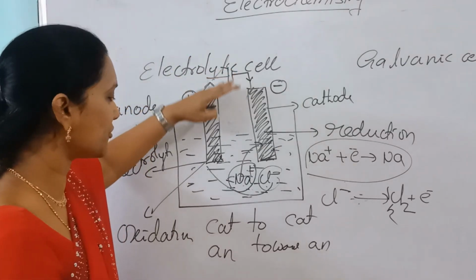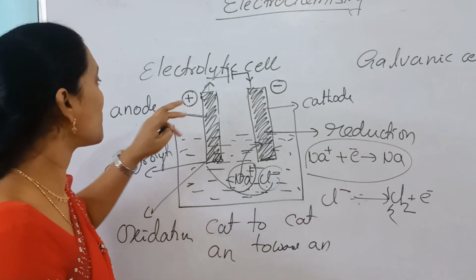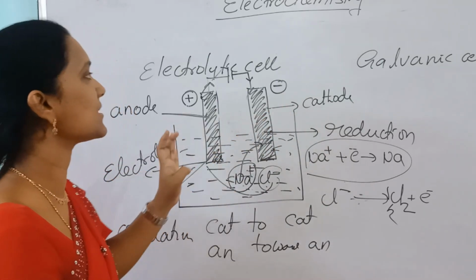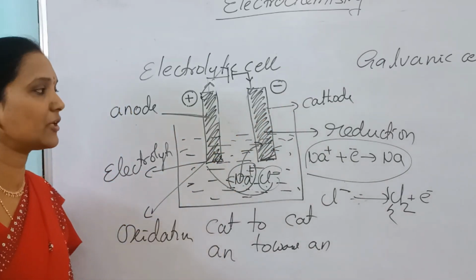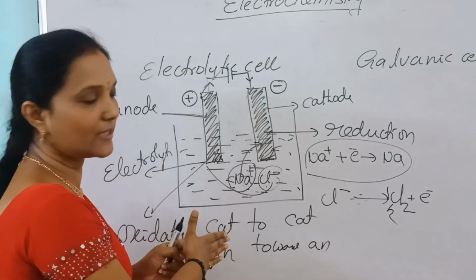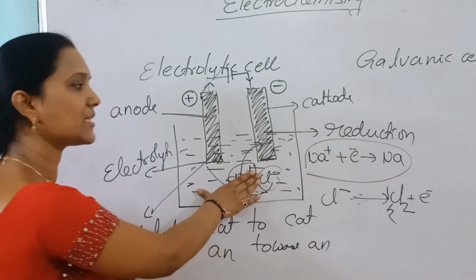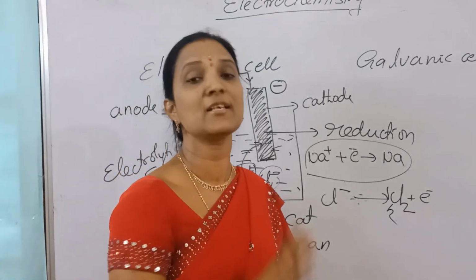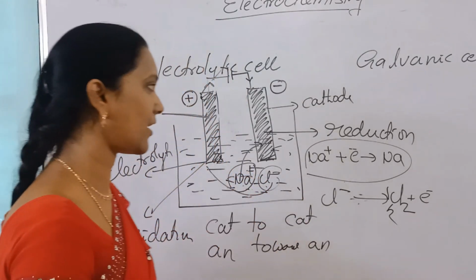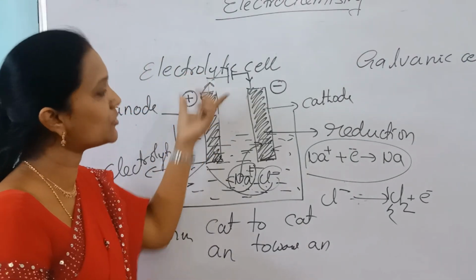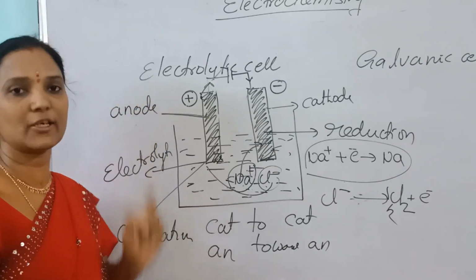So positive is anode, negative is cathode. Any process like this is an electrolytic cell. Two electrodes in a single cell, and only one electrolyte we are using. Oxidation and reduction take place there, but non-spontaneous redox reactions. So conversion of electrical energy to chemical energy is the electrolytic cell.